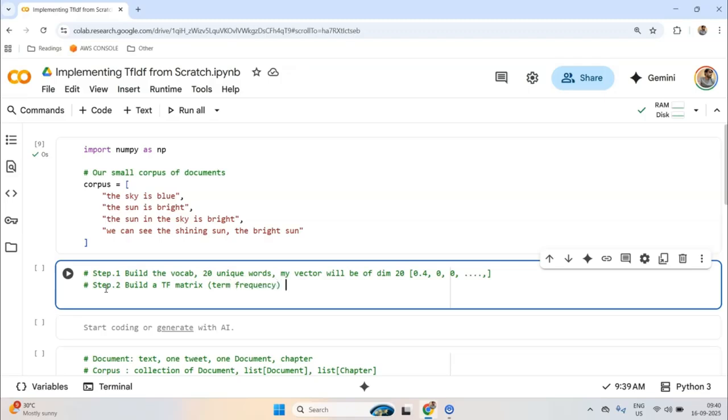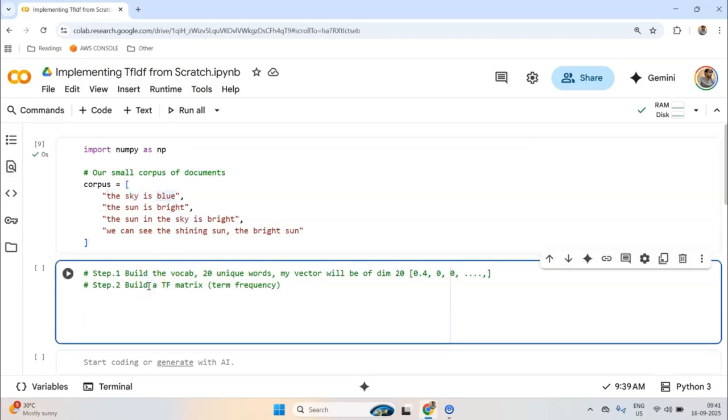Now it is a very simple matrix. What we do is we take our corpus and we prepare a term frequency for each of my documents. The way it will work is this. So let's say I am trying to build the term frequency matrix. What will be the first row?